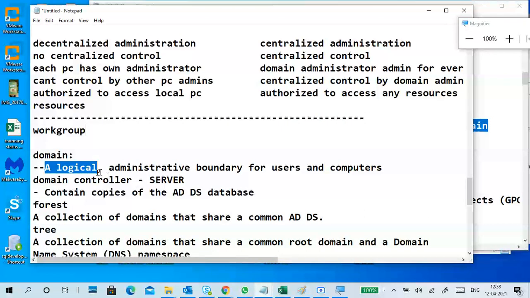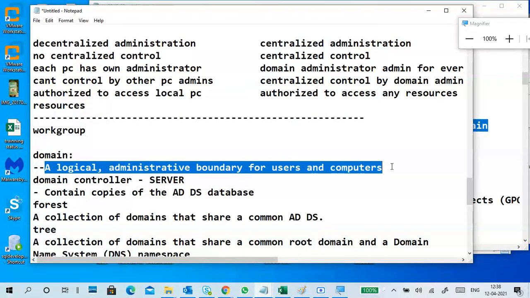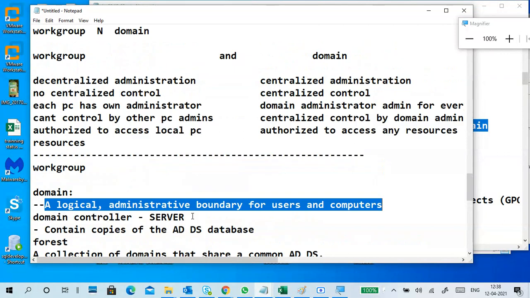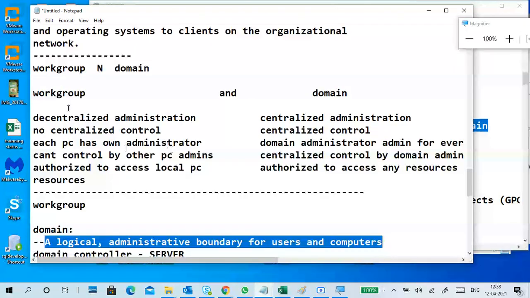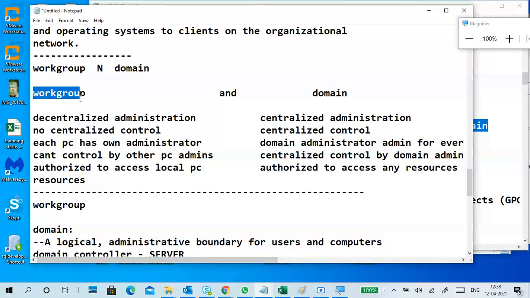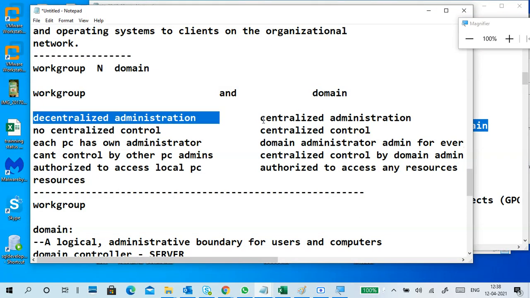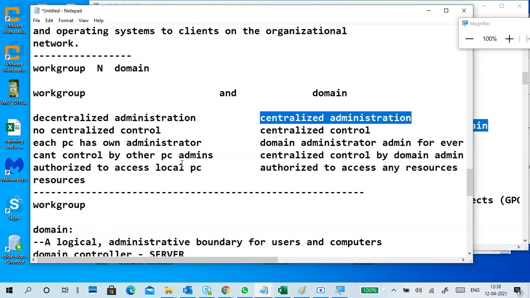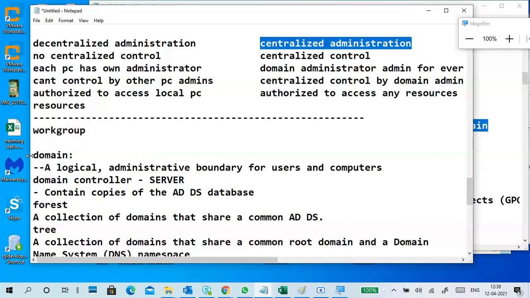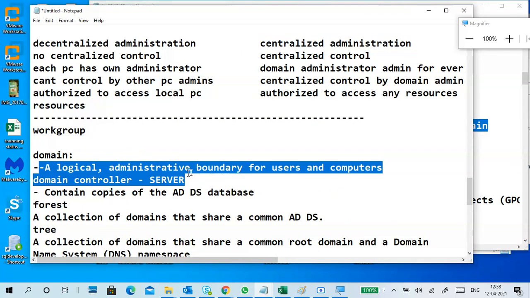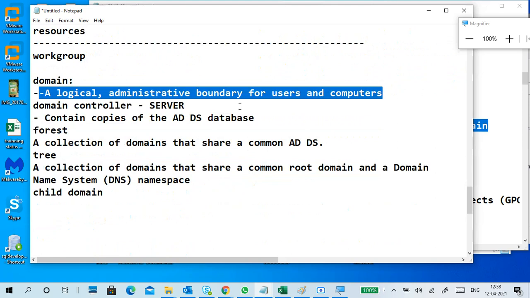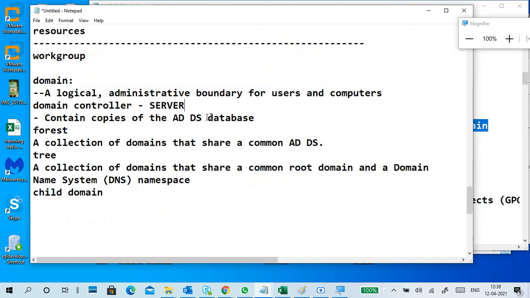So what is a domain? A logical administrative boundary of users and computers. Guys, when we talk about work group and domain together, you should use the words decentralized administration and centralized administration. When it comes to the domain alone, you have to say it is a logical administrative boundary for users, computers, groups, resources, and services.